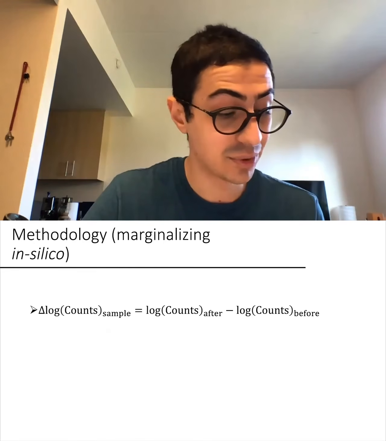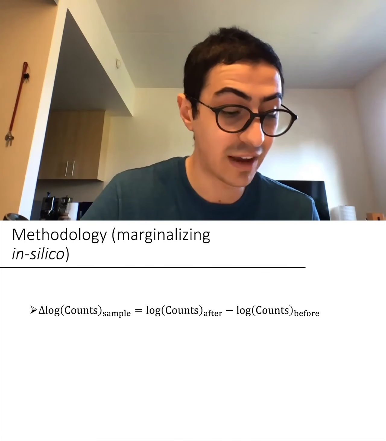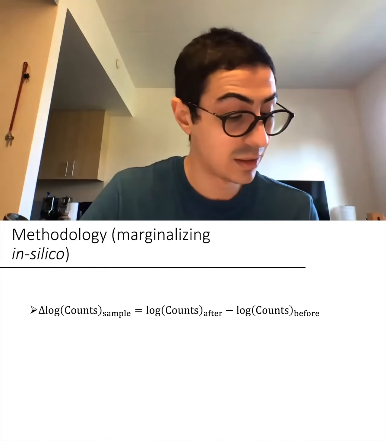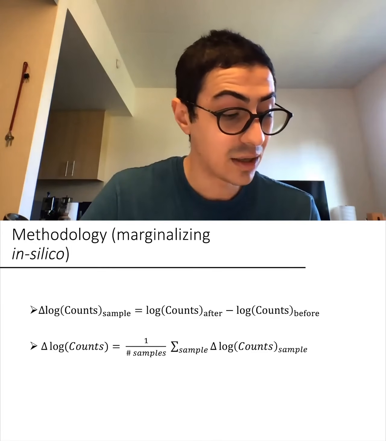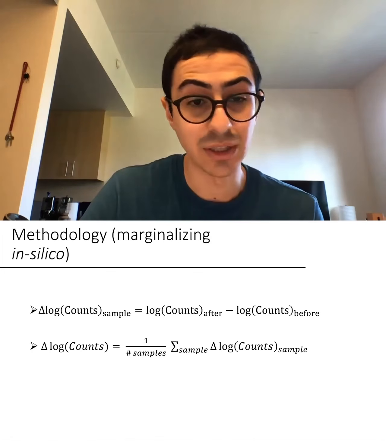The difference in predicted log counts between the background before insertion and the background with flanks and core motif after insertion is saved as the delta log counts for the sample. Finally, the delta log counts are averaged across the 100 random backgrounds to produce a prediction.